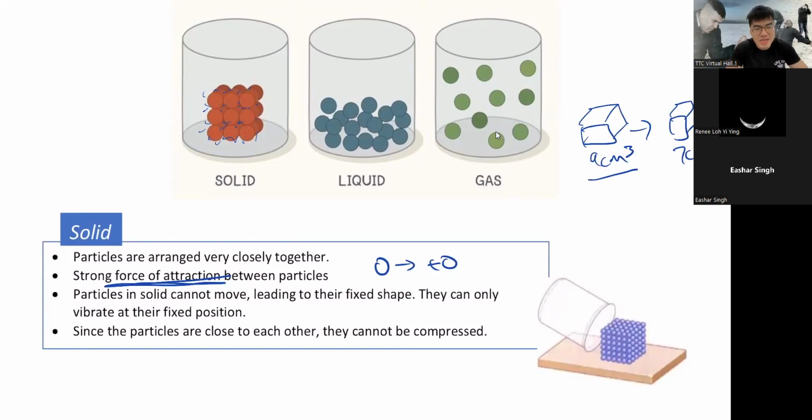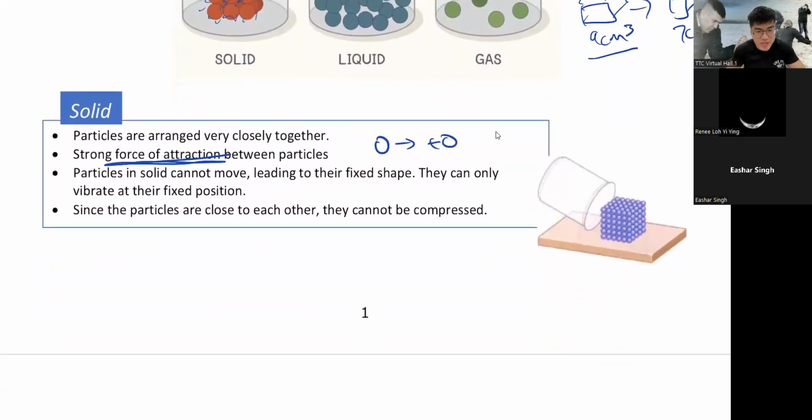Some might say, sir, then what about cotton candy? Why can I compress cotton candy? Because inside cotton candy, there's air, there's gas. You can compress gas, yes. But solid, no. Can you compress a stone? No, you can't make a stone smaller, because the particles are already full and closely arranged. There's no way for you to press them smaller anymore. So that's a solid.